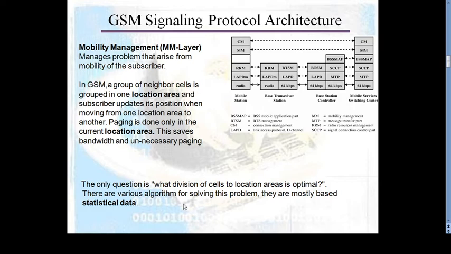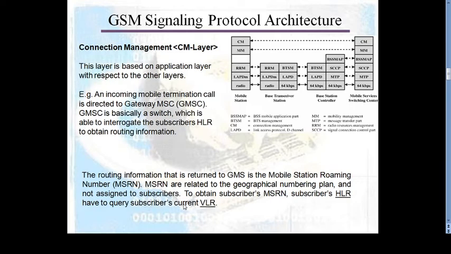Now we go to the next layer, the connection management layer. This is a subpart of your signaling layer. This layer is based on the application layer with respect to the other layers. Example, an incoming mobile termination call is directed by the gateway, that is GMSC. GMSC is basically a switch which is able to interrogate the subscriber's HLR. HLR stands for home location register, to obtain the routing information.